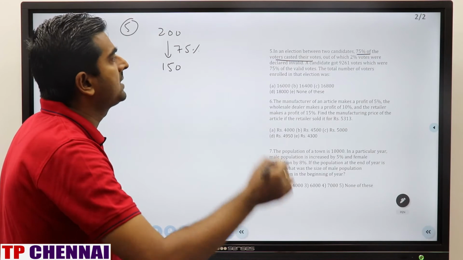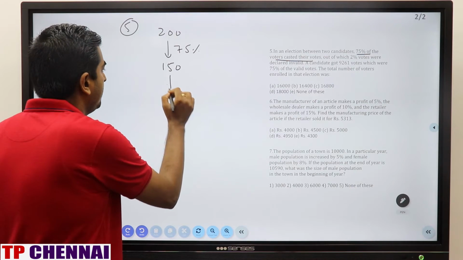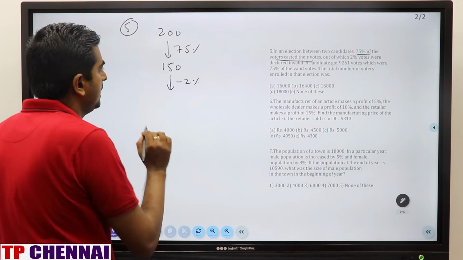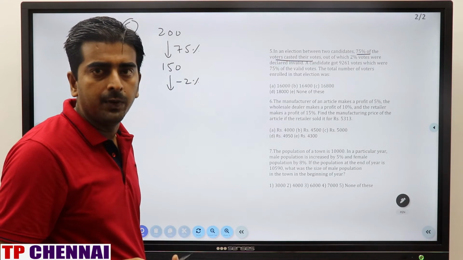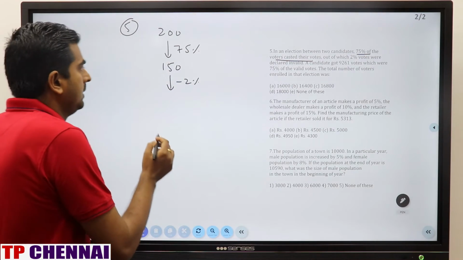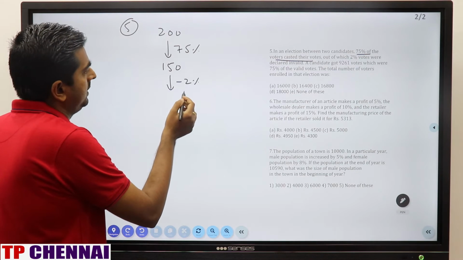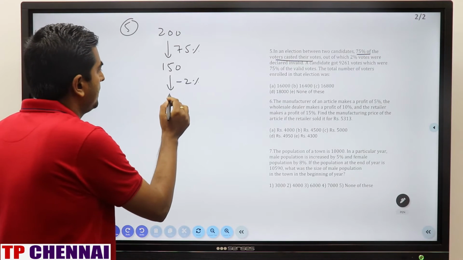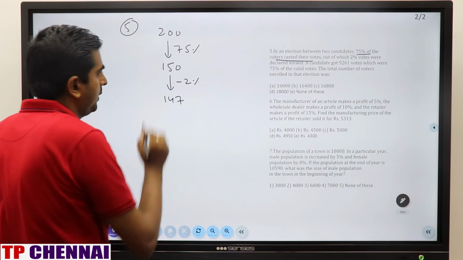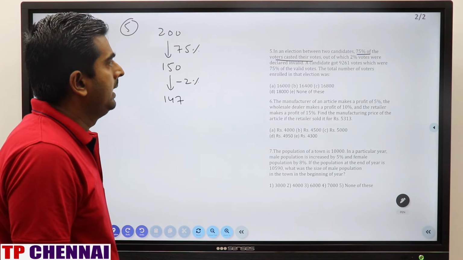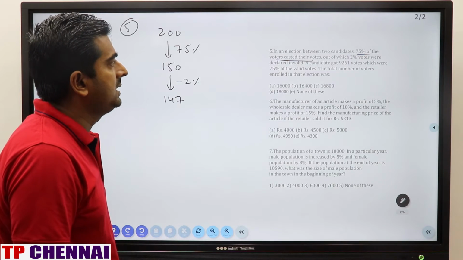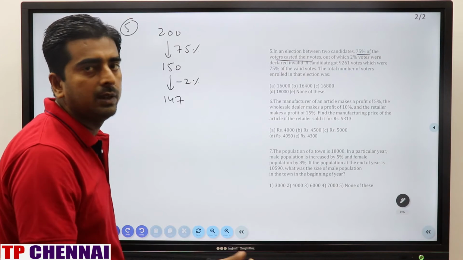In that 2% votes were invalid. So valid is how much? What is 2% of 150? 3, right? So remaining is how much? 147 is valid. A candidate got 9,261 votes, which were 75% of the valid vote.